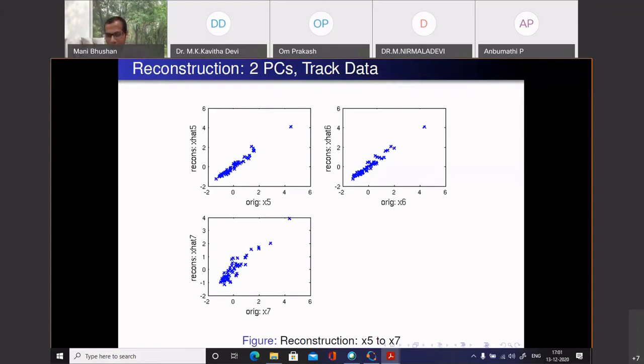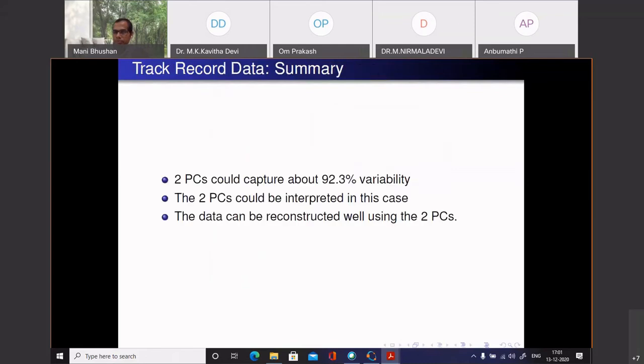In fact, in process plants, in historians, the data archival systems in industries, many of them do this data compression when they store data. They don't store all the raw data they have. They will do some averaging, some moving window averages, etc. They inherently have this built-in method. So PCA can be thought of as a data compression method where the loss is minimum.